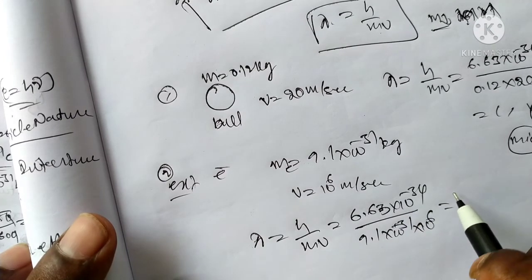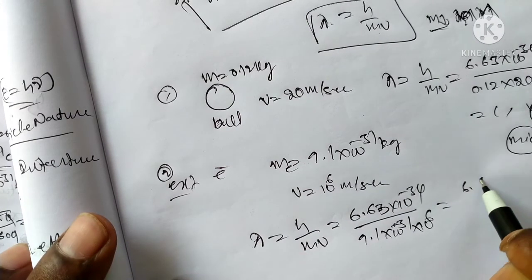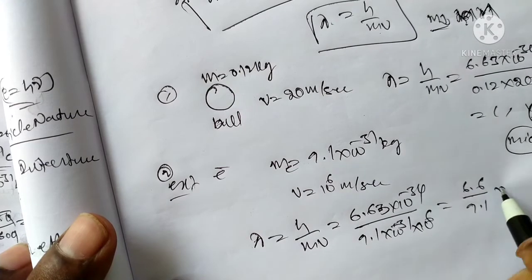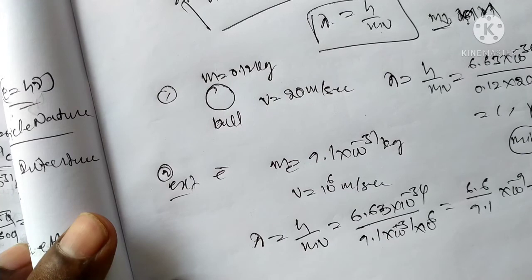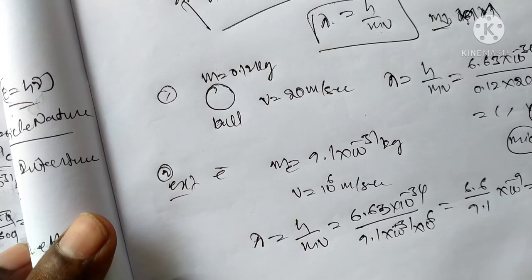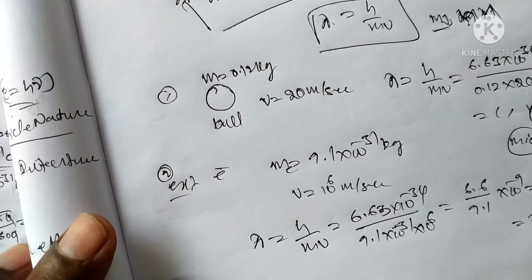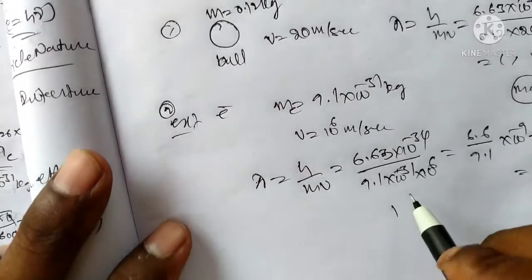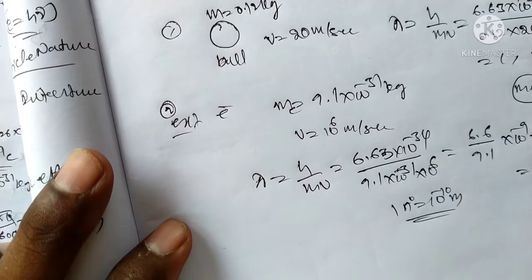We get 6.6 by 9.1 into 10 to the power of minus 9, which can be written as 7.33 into 10 to the power of minus 10, or 7.33 angstrom. 1 angstrom is equal to 10 to the power of minus 10 meters.